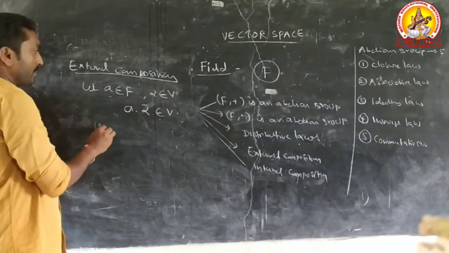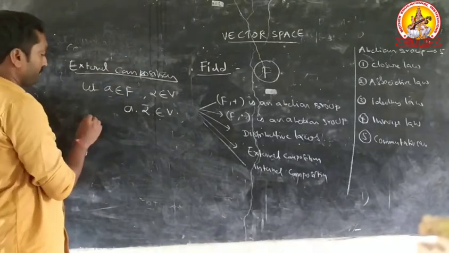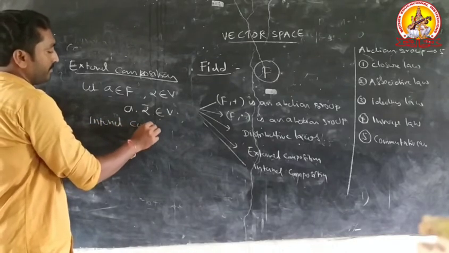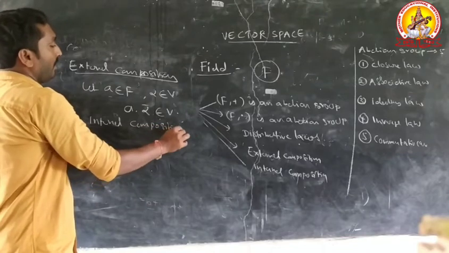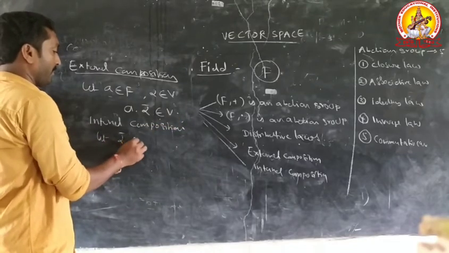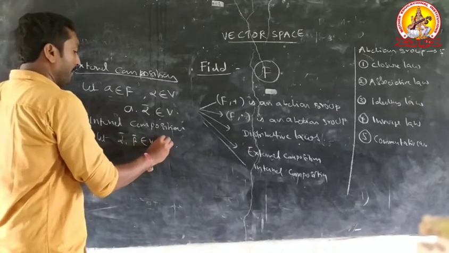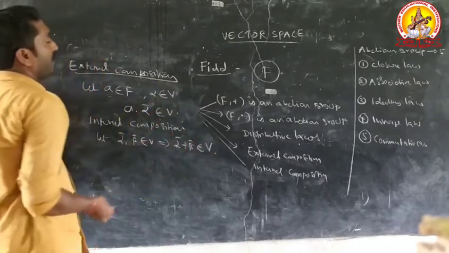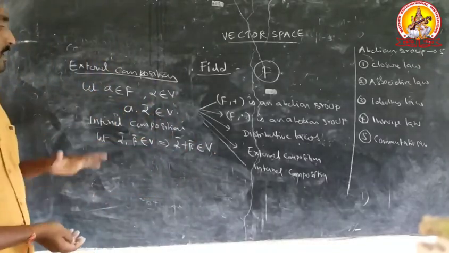Another point, internal composition. What is the meaning of internal composition? Let two vectors, let alpha bar and beta bar belongs to B. That implies alpha bar plus beta bar belongs to B. B satisfies internal composition.